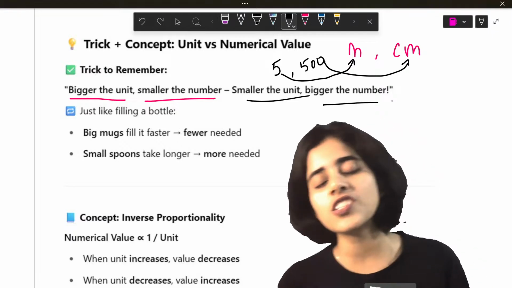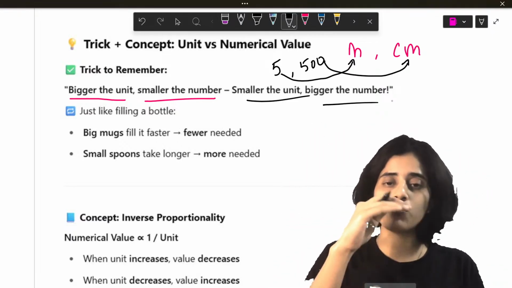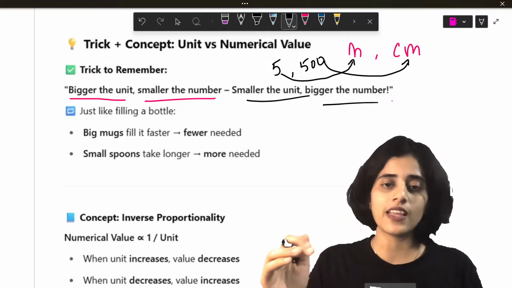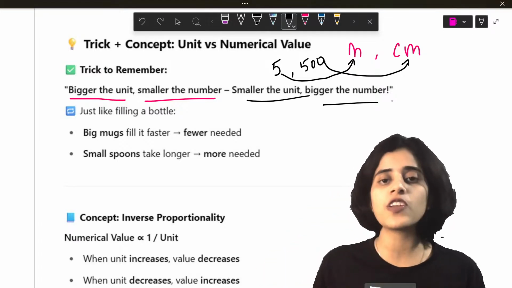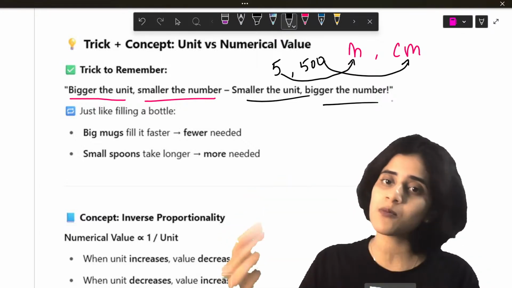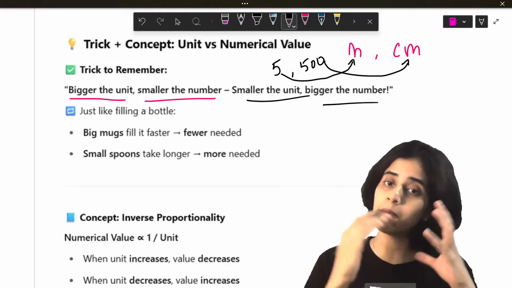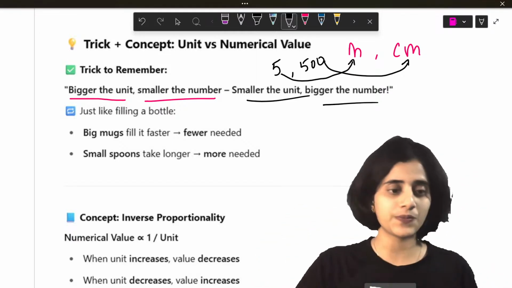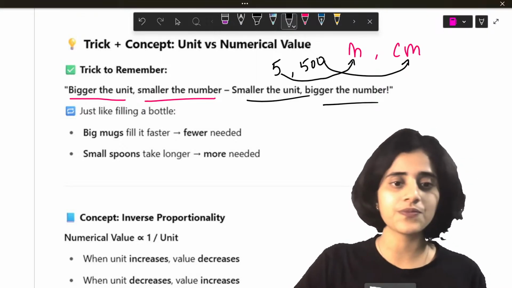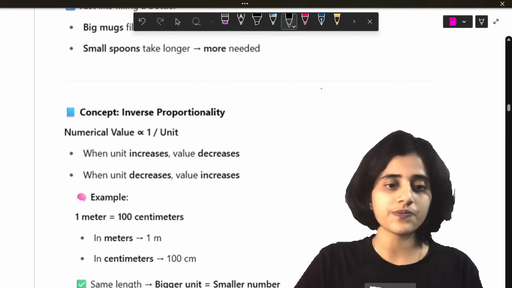Yes. See, it's just like filling a bottle. If you fill water in mugs, it'll fill faster. But if you fill it in spoons, you need a lot of water. So spoon means small unit, you need a lot of values. Mug is a big unit, so you need very little. I mean, time to fill the water, not the amount of water.